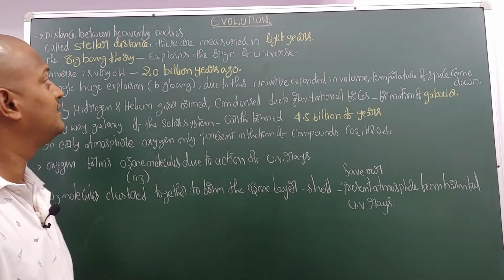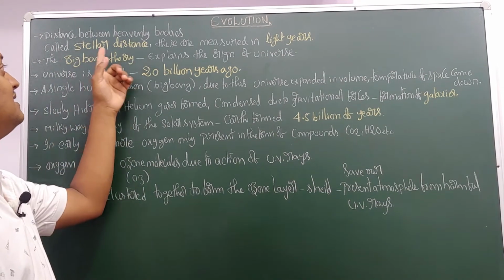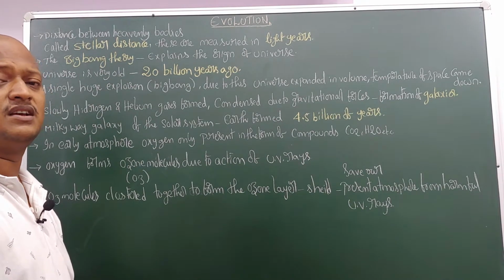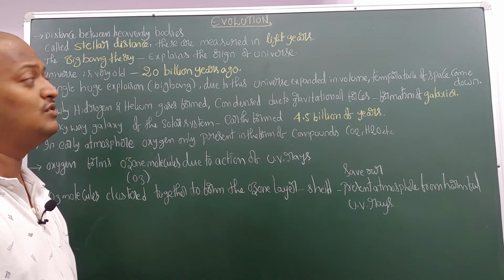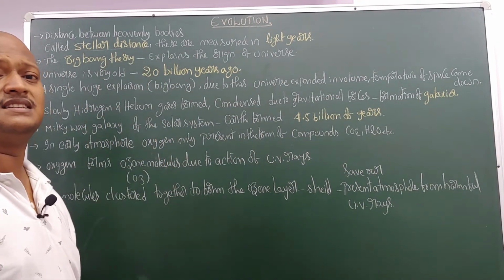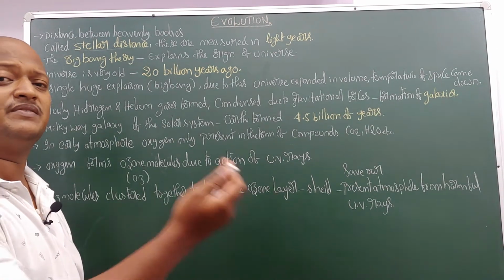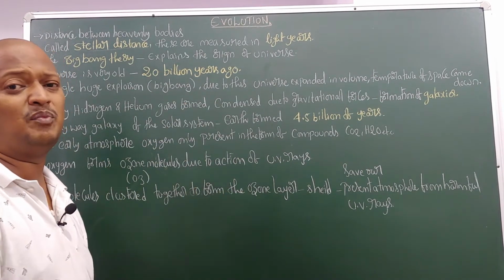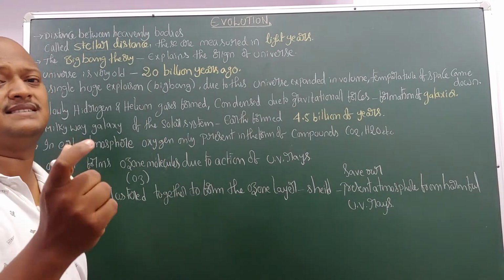Next, the distance between heavenly bodies is called stellar distance. The distance between one star and another star, the distance between a star and a planet, the distance between one planet and another planet. The distance between heavenly bodies is called stellar distance.